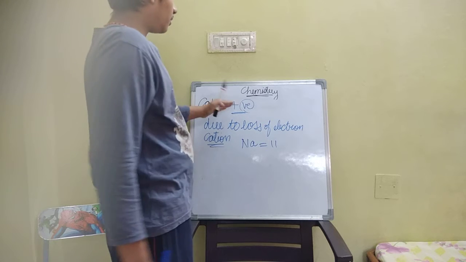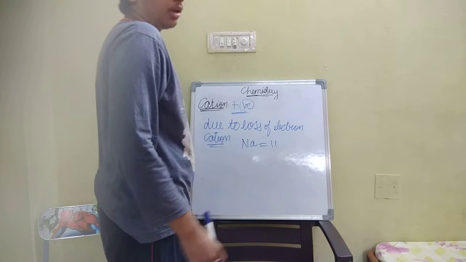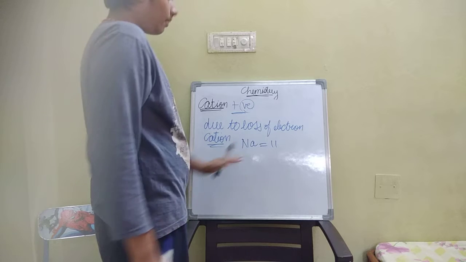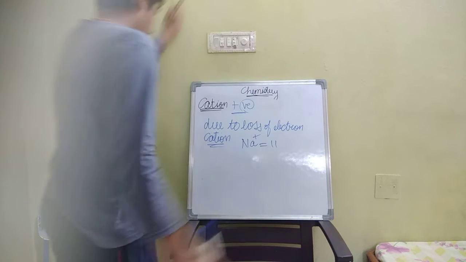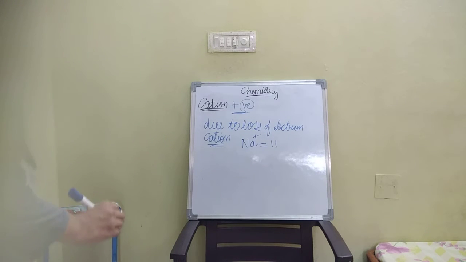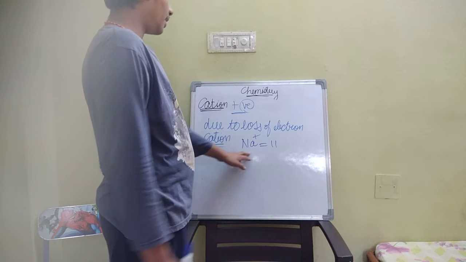Cation is represented with a positive symbol, meaning due to the loss of electron. If we take one electron from sodium, then we represent Na plus. Not only for sodium, we can represent it for anything. If there is a loss of an electron, we write Na plus.